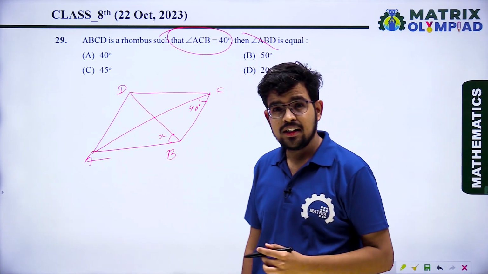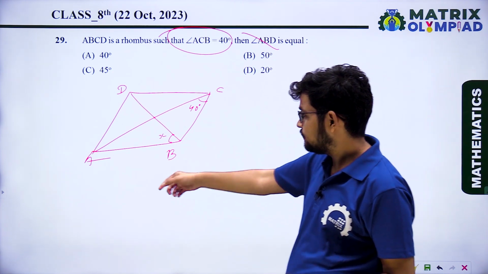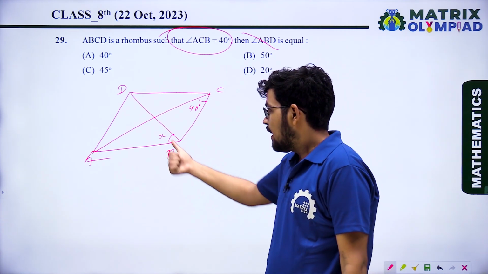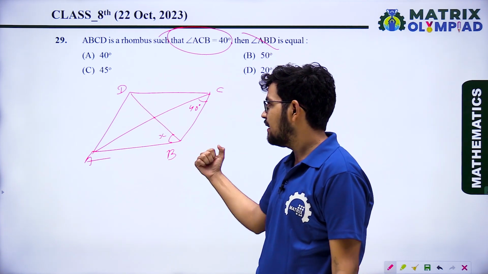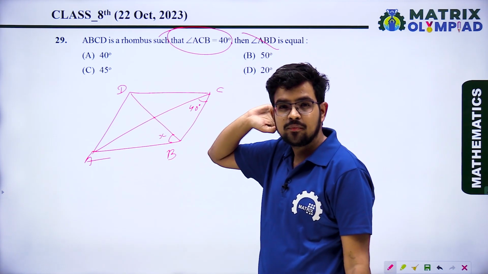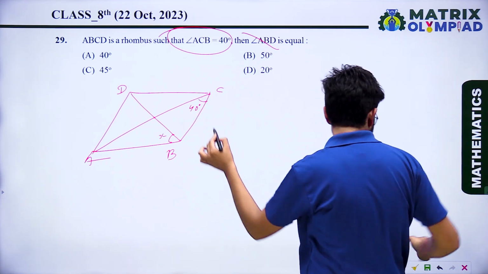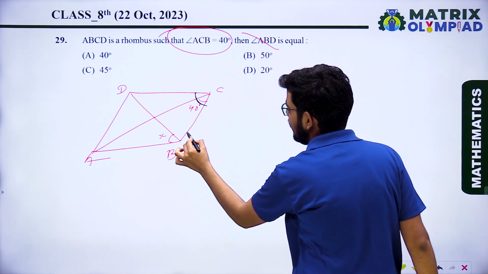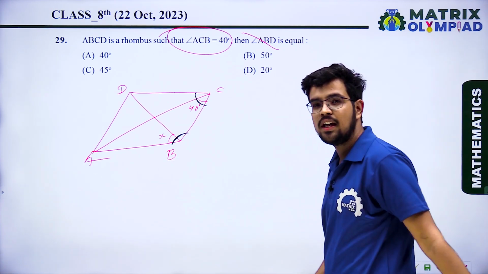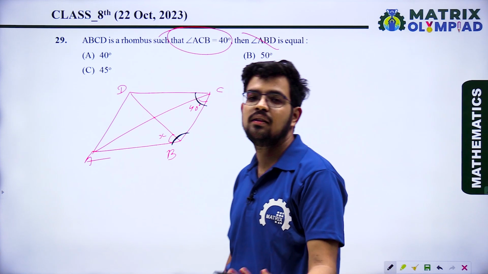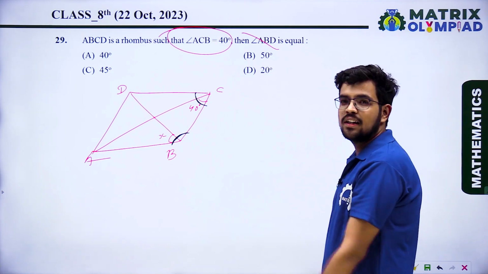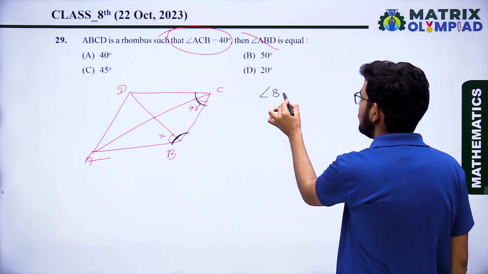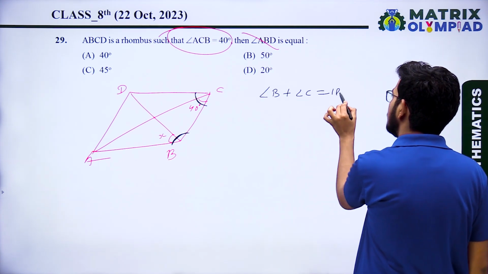You know very well the diagonal AC bisects angle A as well as angle C. Diagonal BD bisects angle B as well as angle D. And angle C plus angle B equals 180 degrees. Why? Every rhombus is a parallelogram and adjacent angles of a parallelogram are supplementary to each other. It means angle B plus angle C equals 180 degrees.